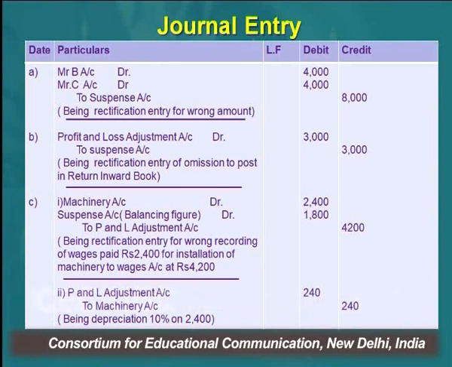So the entry would be Mr. B account debit with rupees 4,000, Mr. C whom we made credited by mistake would be debited, to suspense account with rupees 8,000.